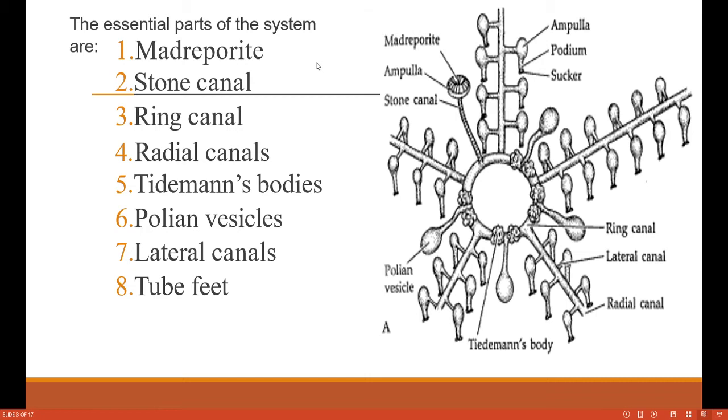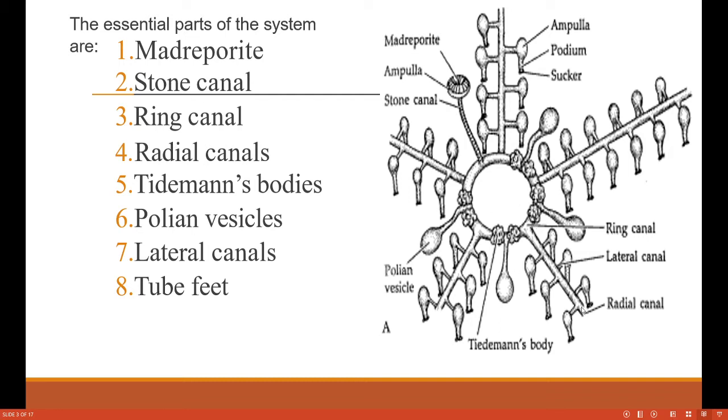Now you can see the diagram of the water vascular system over here. In the starfish it consists of 8 parts. First you can see the madreporite, then the stone canal. I will tell you what these are in the next slide. The first is the madreporite, then the stone canal, then the ring canal, because it makes a circle around the mouth of the starfish.